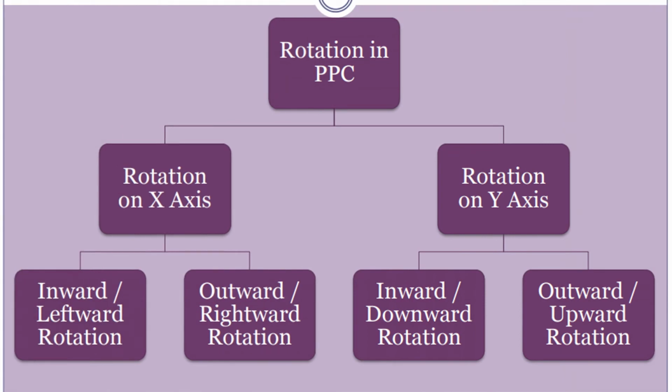Next is the rotation in PPC. Rotation in PPC can be on both the axes, so on x-axis and y-axis. On x-axis, it can rotate rightward and leftward, which is also called outward and inward respectively. And it can be on y-axis as well, which can also be in two ways, that is outward and inward, which is also called upward rotation and downward rotation respectively.